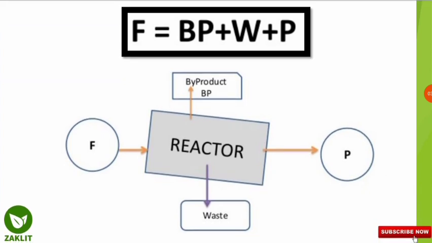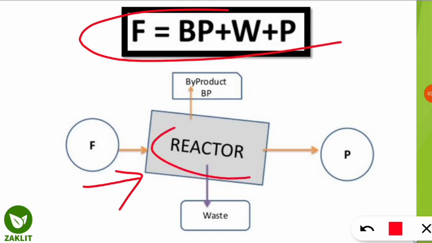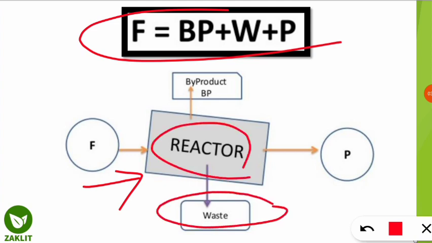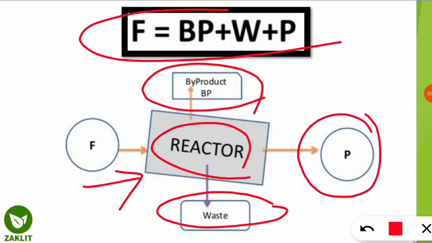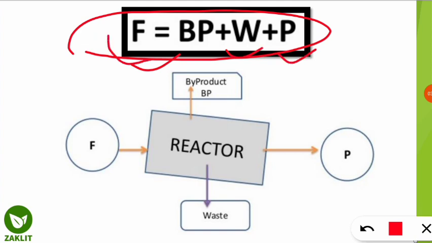So these are two equations, and then we'll move on to the next equation, which is important because questions are also asked from this kind. Before looking into the equation, let us understand this. Here there is the feed denoted as F, then it reacts inside the reactor, waste is generated, and along with that byproducts are also generated. For example, if you are planning to get some product, then along with that product we also get some byproduct. That will be denoted as capital BP, and in this scenario the equation will be capital F is equal to BP plus W plus capital P. That means the mass of the feed inserted inside the reactor will be equal to the mass of the byproduct plus the mass of the waste generated plus the mass of the product.